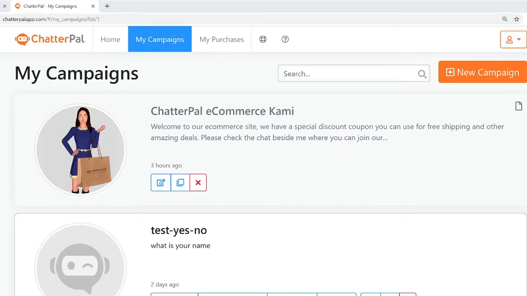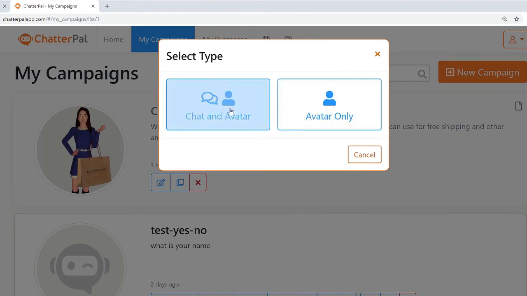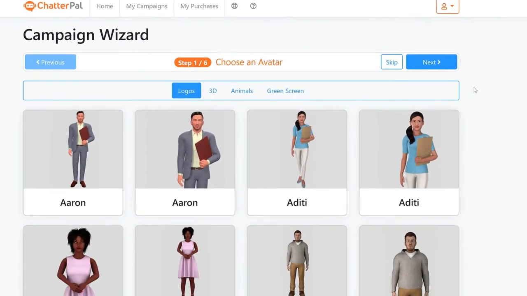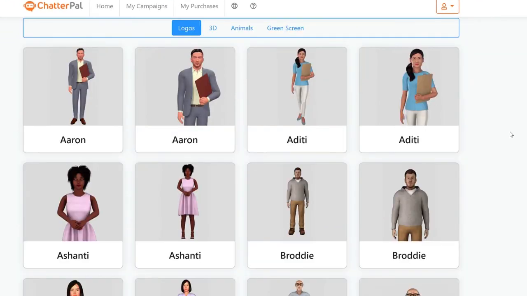All you have to do is just jump into the app, click on My Campaigns, then click New Campaign, and it's going to ask me to select a type, whether it's chat and avatar or just avatar only. I'm going to use the chat and avatar option. Then we go to the next step. Here we can choose all our 3D avatars.